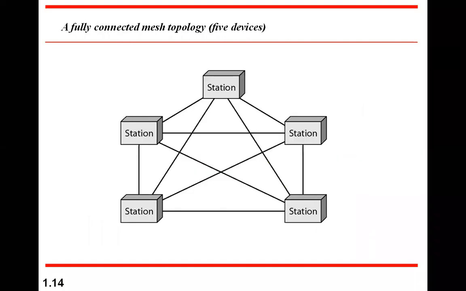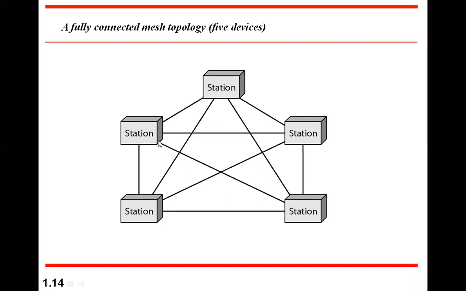Mesh topology is where every station is connected to every other station directly. That means you have direct links from every station to every other station. You can see here, from here to here, here to here, and so on. The major advantage of this is, in case a link has failed, a station can still reach the other indirectly through another station.